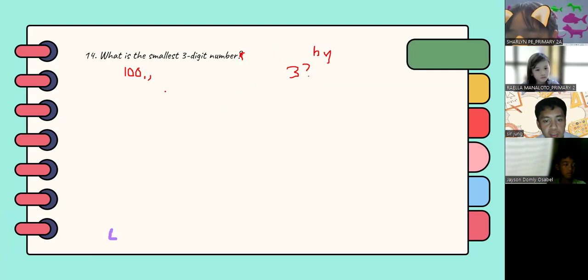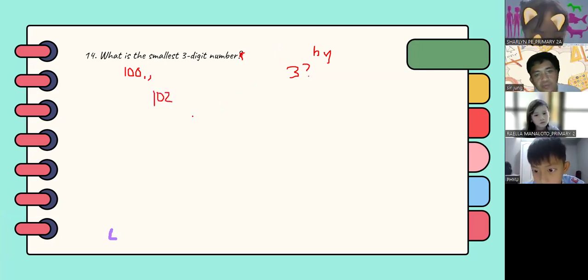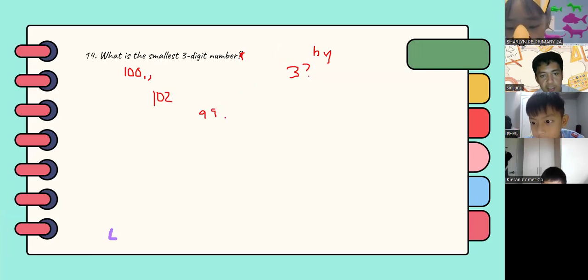No, the answer is 102. It's because 99 is divisible by 3, then you add 3, and 100 is more than 99.